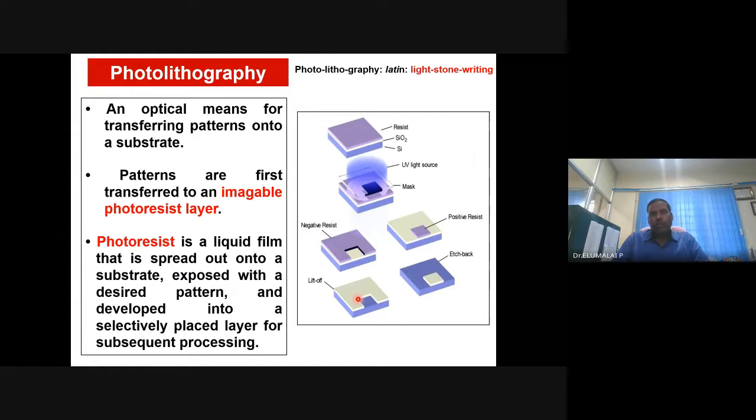Using a photon, if you are writing, then it is photolithography. Instead of photons, if you use electrons, it is electron beam lithography. Instead of electrons, if you use ions, it is FIB.